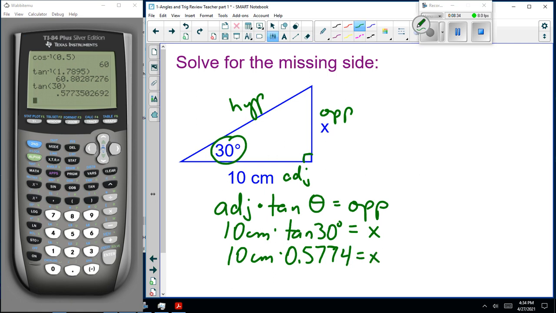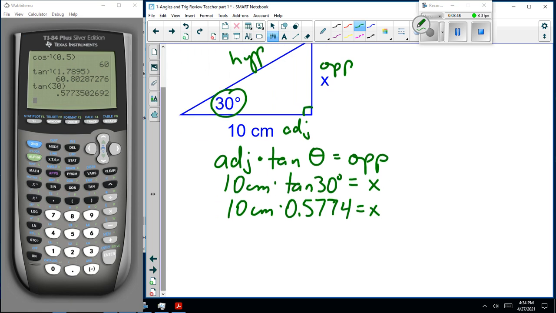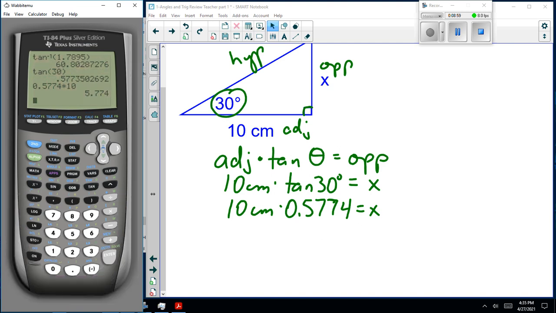So when I go tan or sine or cos of an angle, I want you to turn that into a decimal. Have Mr. Calculator turn it into a decimal. Get rid of the tan or the sine or the cos. Now, 0.5774 times 10 is 5.774. So x, rounding that off to one decimal place, would become 5.8 centimeters. That's what you have to be able to do.